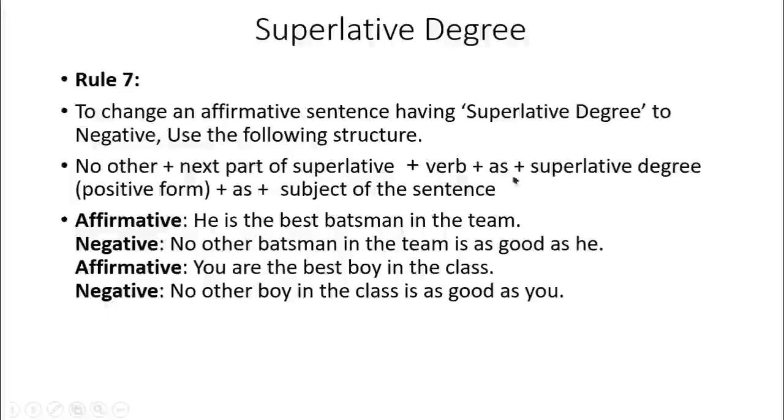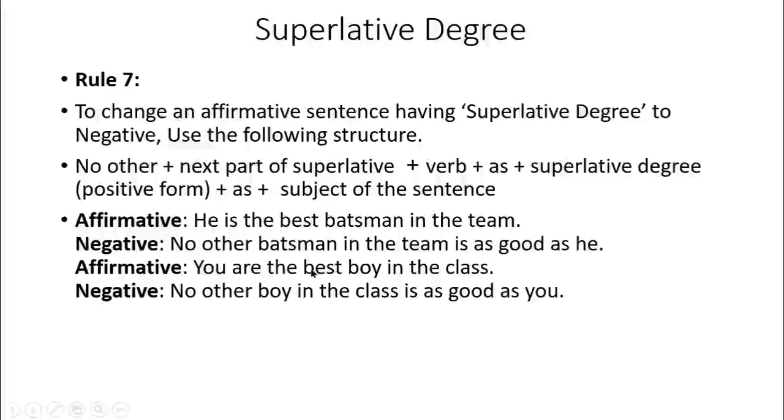According to the structure we have as and the positive form of the superlative degree. So the superlative degree is the best here, and the positive form of the best is good. So here we write down good, and we have got another as from our structure. Then the subject of the sentence is he. No other batsman in the team is as good as he.